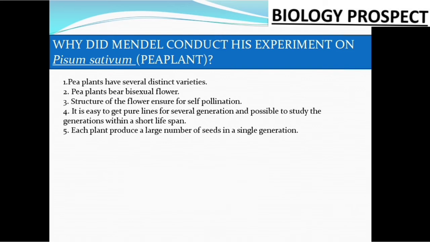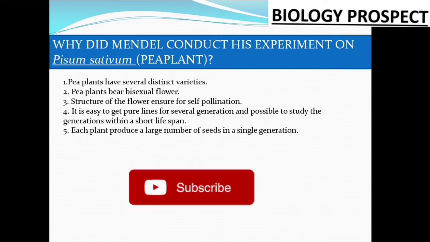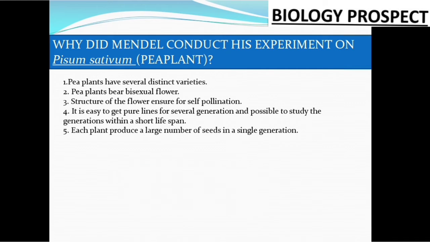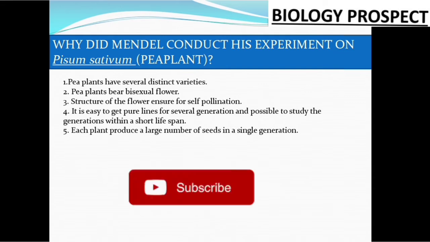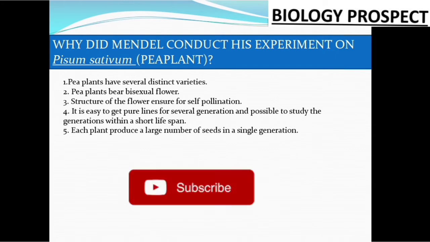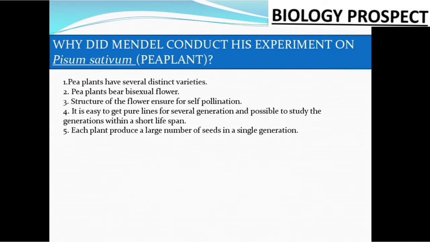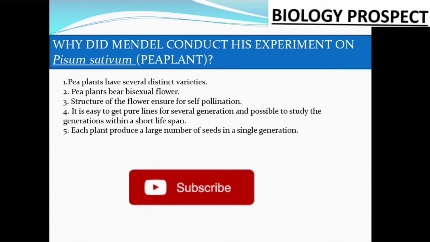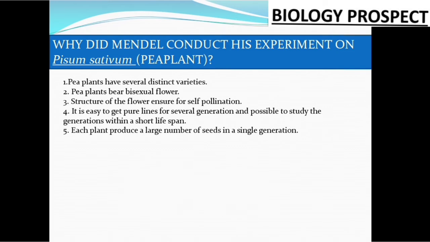Secondly, the pea plant bears a bisexual flower. What is a bisexual flower? In the previous class we already learned that the reproductive part of the plant, the flower, contains 2 sexual parts. One is the gynoecium, another is the androecium. Gynoecium is the female part, androecium is the male part. In a few plants the flower contains both parts together. This type of flower is known as a bisexual flower. A very common example is hibiscus, and obviously the pea flower is also a bisexual flower.